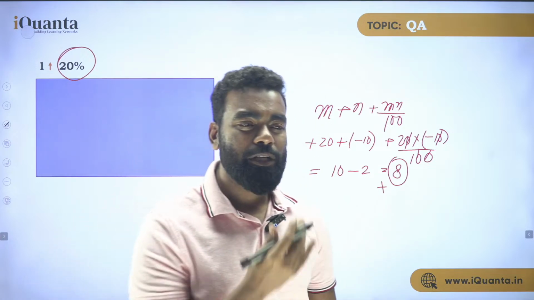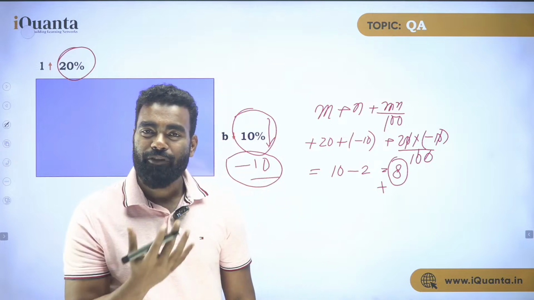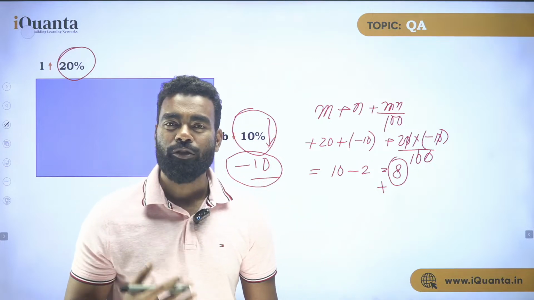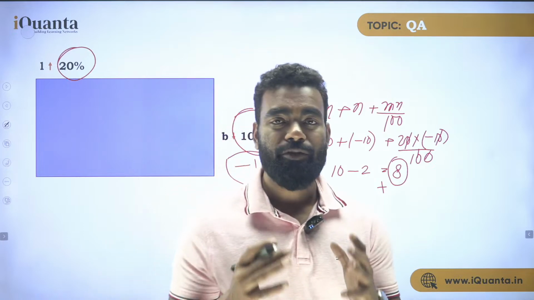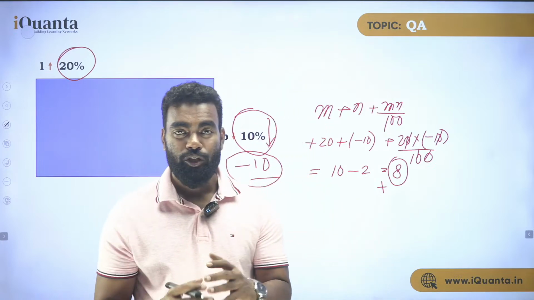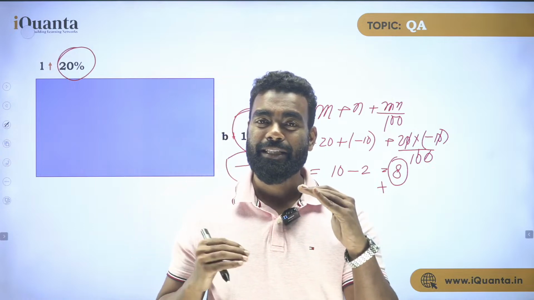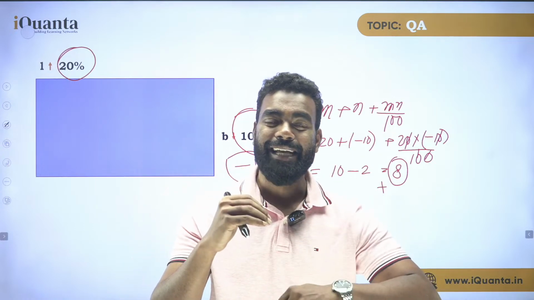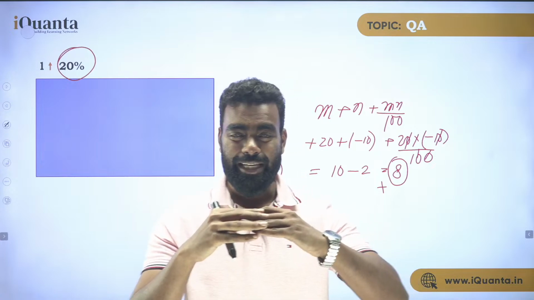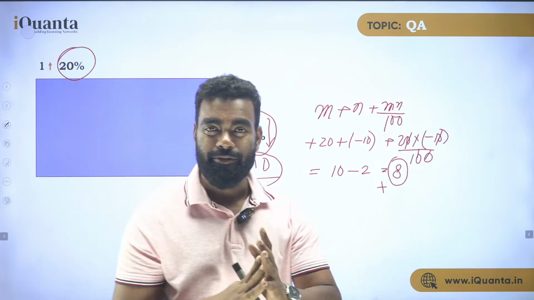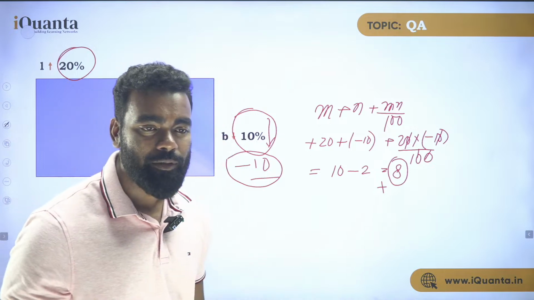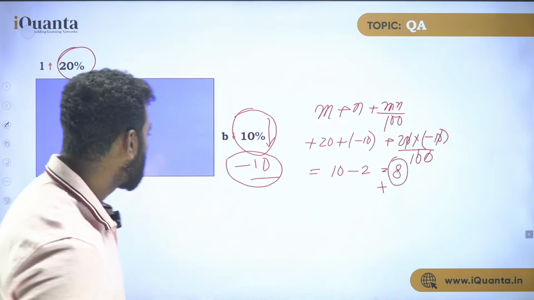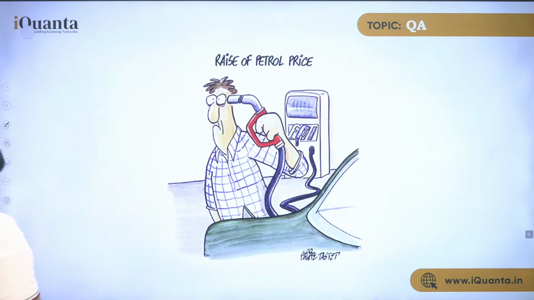A very important thing you have to remember: whatever the final result is, if it is positive, it is an increase. If it is negative, it is a decrease. This is very, very important, right? Whenever I'm increasing, it is positive. Whenever I'm decreasing, it is negative. So this is the final thing about this formula of successive changes. Increase positive, decrease negative. Clear, everyone? All of you? So let's go for the next one then.